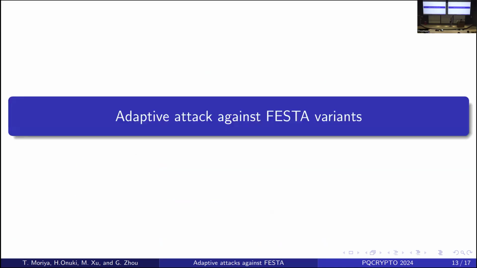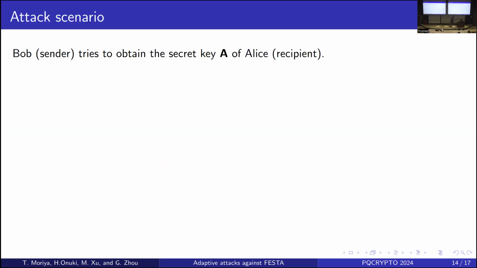Okay, then I explain our result for the attack on FESTA variants. First, I explain the attack scenario. The sender Bob tries to obtain the secret key of the recipient Alice, and first sends an incorrect output to Alice.